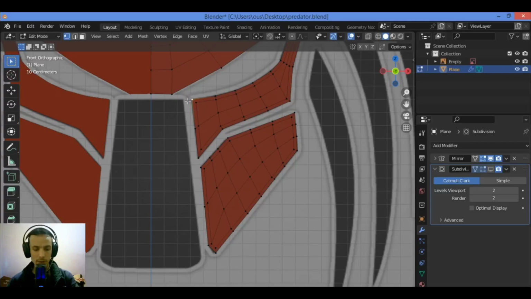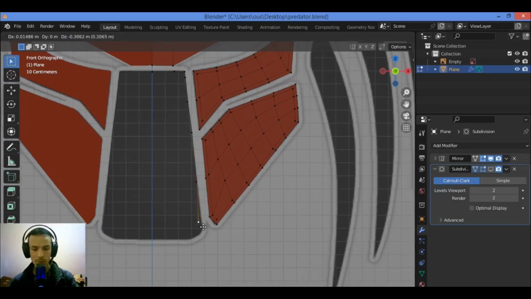Left click to select that vertex, then hold Shift to duplicate it, move it over there at that corner, then extrude it again until these two vertices are merged together. But using the mirror modifier is going to be making that clipping. Move it just a little bit down, extrude it and extrude it again, undo it, and so on until you extrude it and try to match all those curvatures as shown in our video.